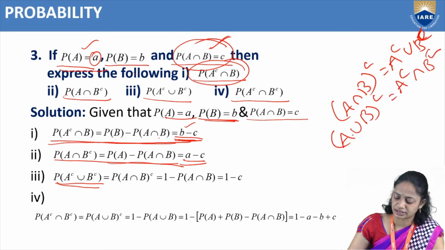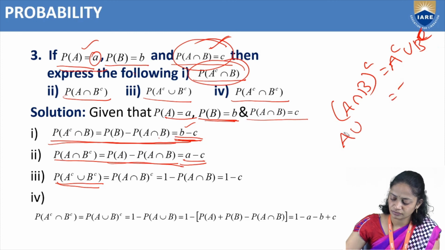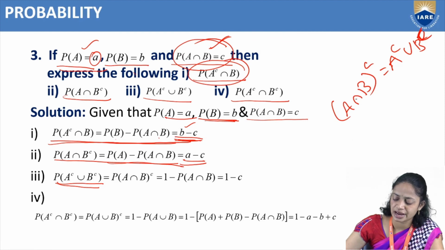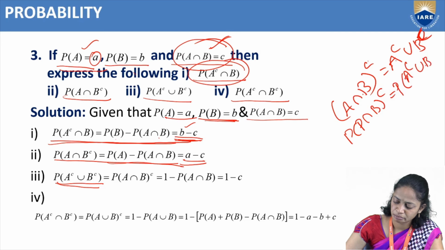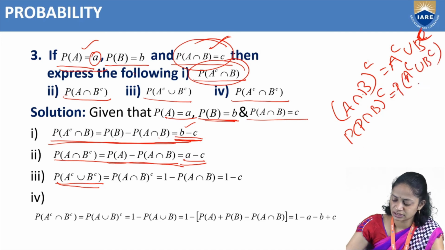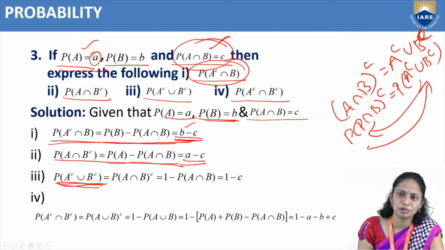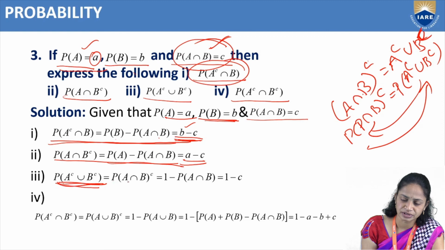So from the first formula, A intersection B whole complement equals A complement union B complement. So apply the probabilities on both sides. We will get probability of A intersection B whole complement equals probability of A complement union B complement. So that means probability of A complement union B complement equals probability of A intersection B whole complement.